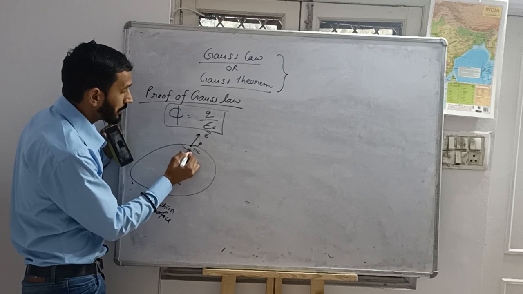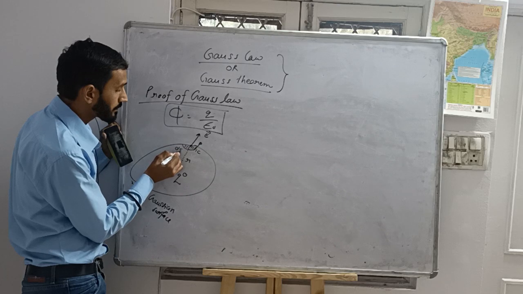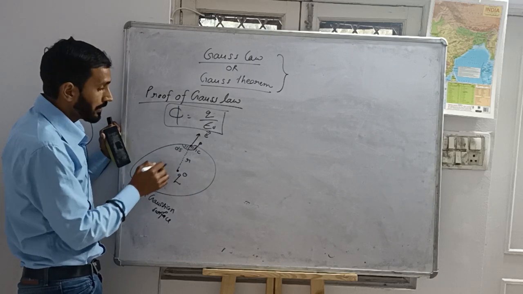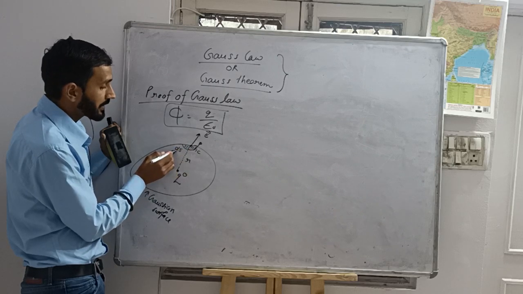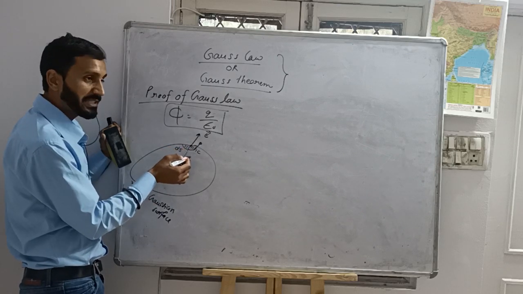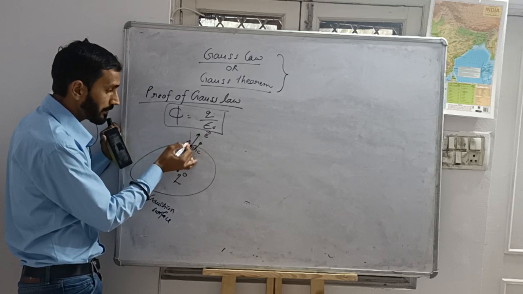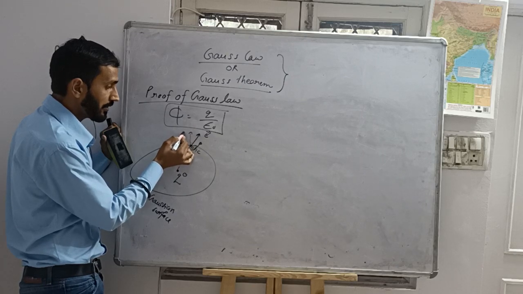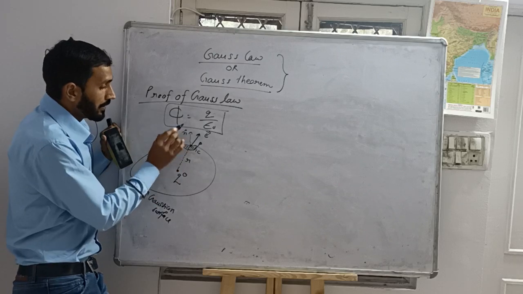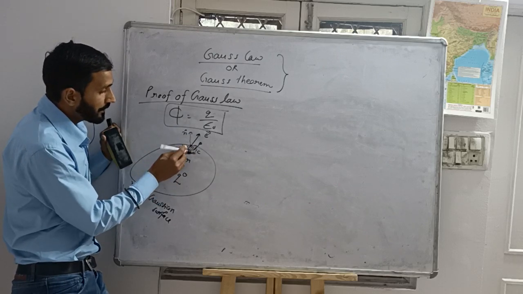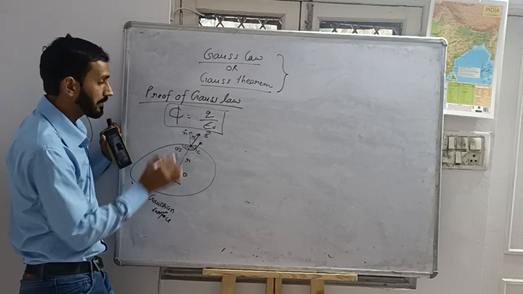Consider a small area element ds. Consider a small area element vector ds. The area vector is always perpendicular to the plane of area. It is perpendicular to the area, that is the direction of the area vector. Is it okay? Here, the electric field makes an angle alpha with the n cap.